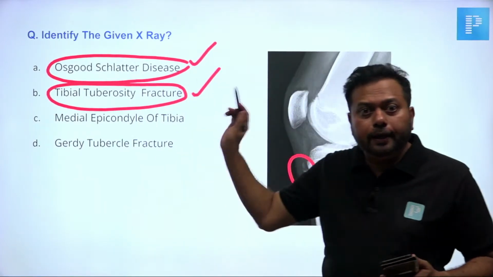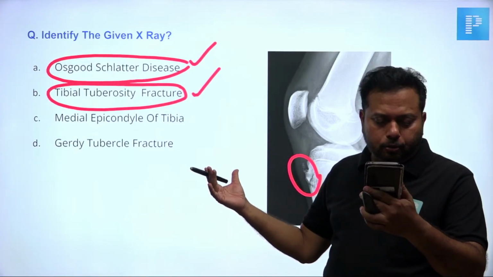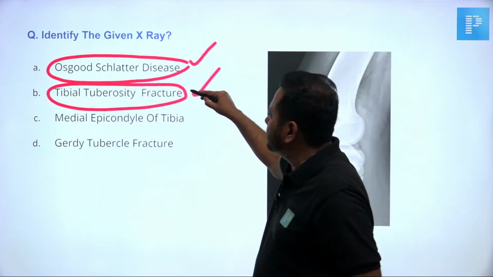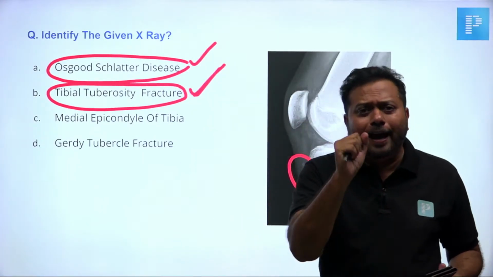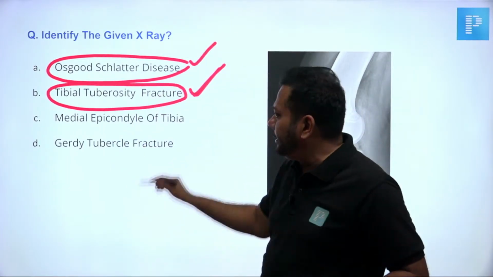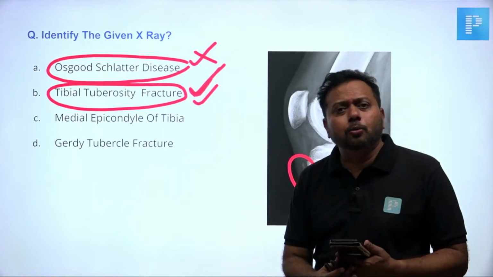If that is not there in your options, then there is no doubt. Sir, he was asking the name of the position of the lesion. Yeah, then it is tibial tuberosity. If they ask where the lesion is, and this is the image, it is there in the tibial tuberosity. The right answer should be tibial tuberosity.